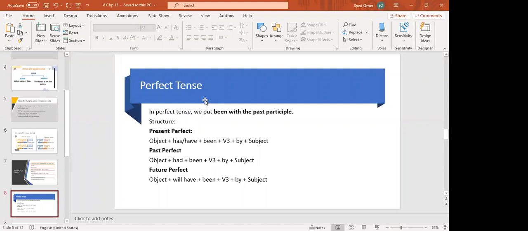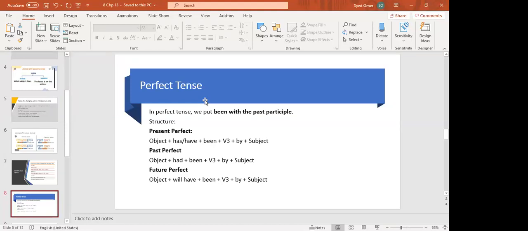Whatever the helping verb is in the active voice, the helping verb will remain the same in the passive voice. For example, he has rung the bell. All of you know, students, that in perfect tense we are using the past participle, so everything remains the same except you have to put be. He has rung the bell. The bell has been rung by him.